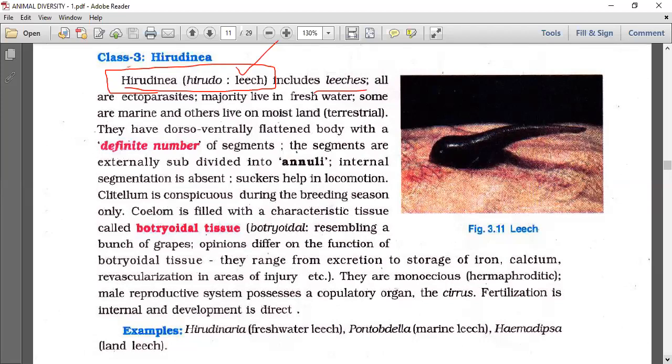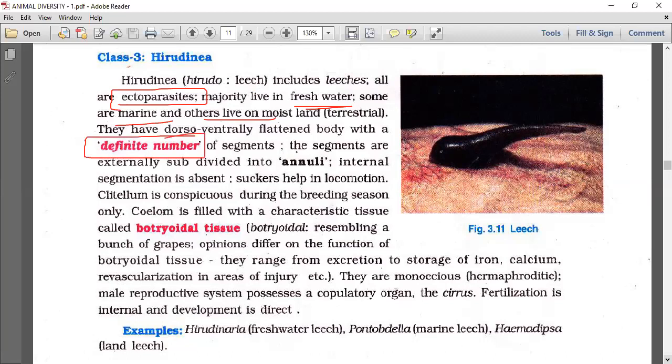Okay, Hirudinea includes leeches. All are ectoparasites, sanguivorous ectoparasites, blood sucking. The majority live in fresh water, but some are marine and others live in moist land, terrestrial. They have a dorsoventrally flattened body with a definite number of segments. As I gave the example, 33 segments, isn't it?